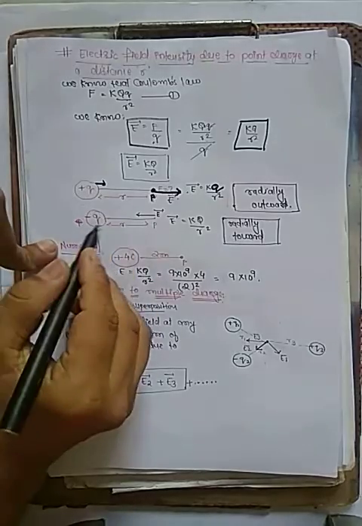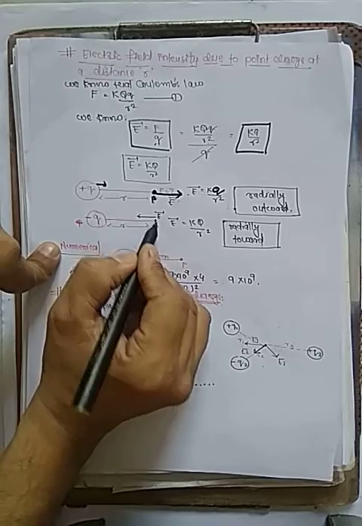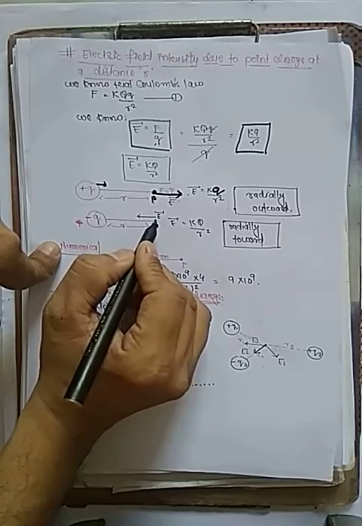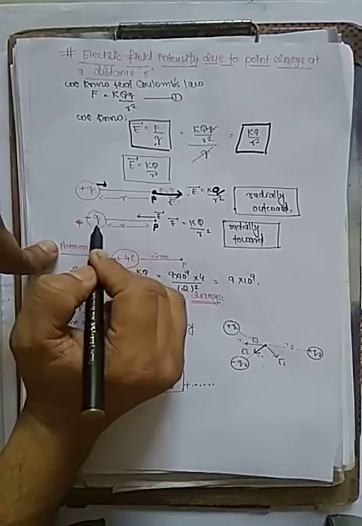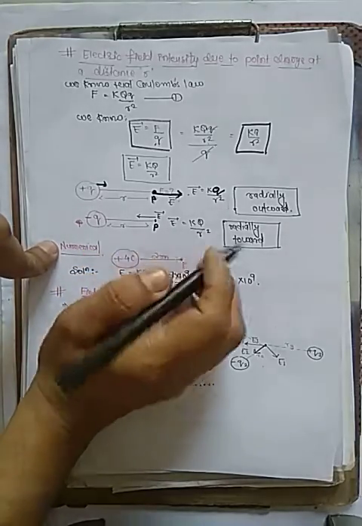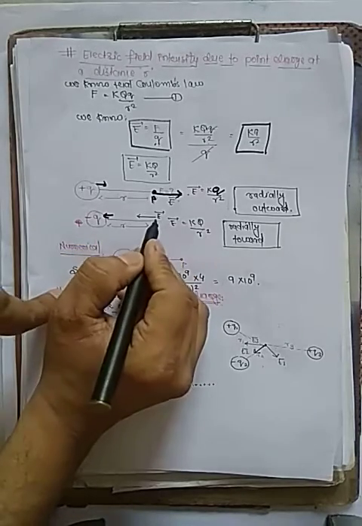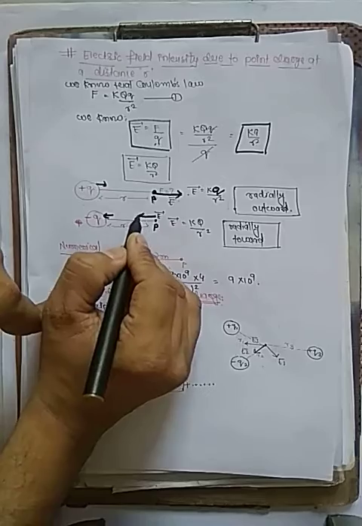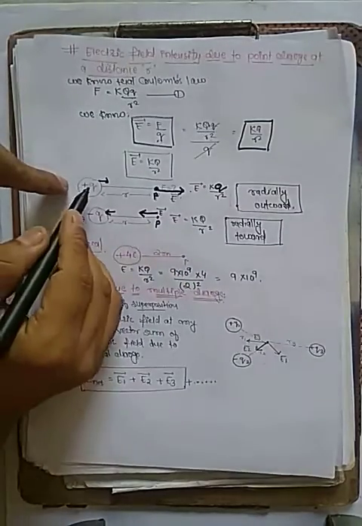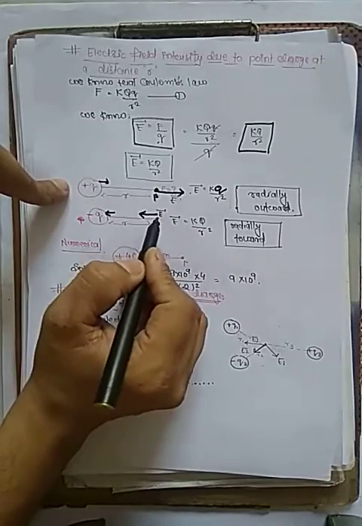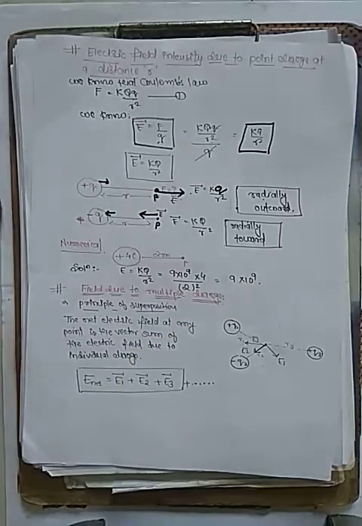Now similarly, if I have a negative charge and the distance is the same, I have to calculate the electric field at point P, at distance R. What is the formula? Same formula, K, the charge Q, and distance R square. But what is the direction? Now this negative charge is radially inward, so from the point the electric field is inside. So for positive charge the direction is outside, for negative charge the direction is inside. I have written here radially outward and radially inward.